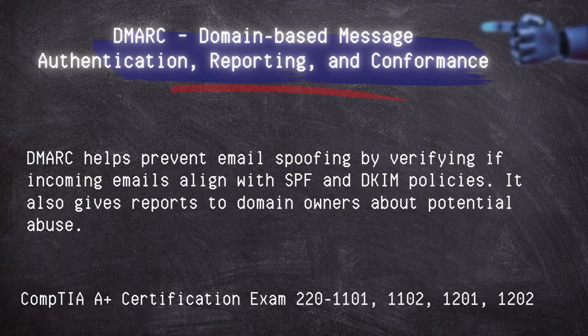DMARC, Domain-based Message Authentication, Reporting, and Conformance. DMARC helps prevent email spoofing by verifying if incoming emails align with SPF and DKIM policies. It also gives reports to domain owners about potential abuse.